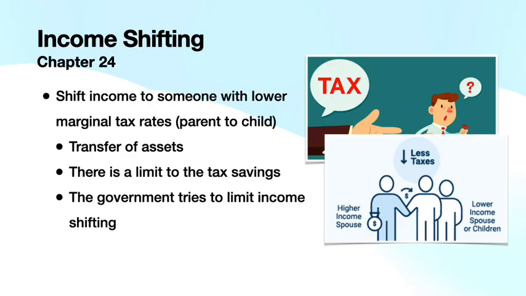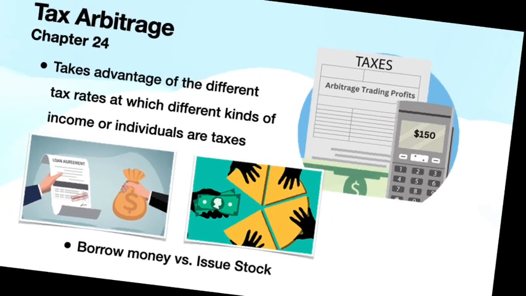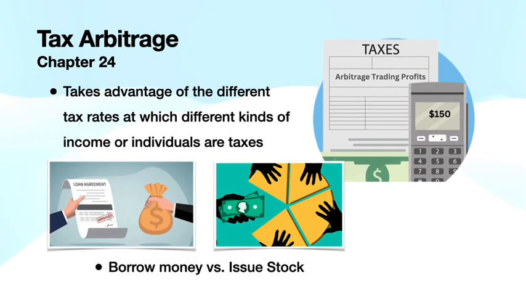But apart from a parent shifting income to a child, this can also be seen in the ways a company might shift its profits to a subsidiary company that's in a lower tax region or maybe even in a lower tax country. So the third avoidance strategy is tax arbitrage, which essentially involves taking advantage of the different tax rates at which different kinds of income or individuals are taxed.